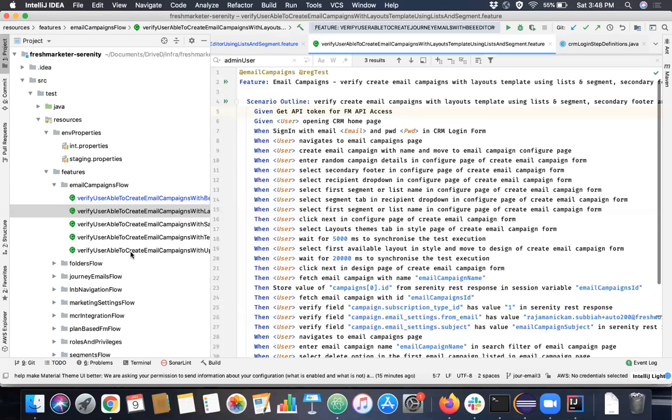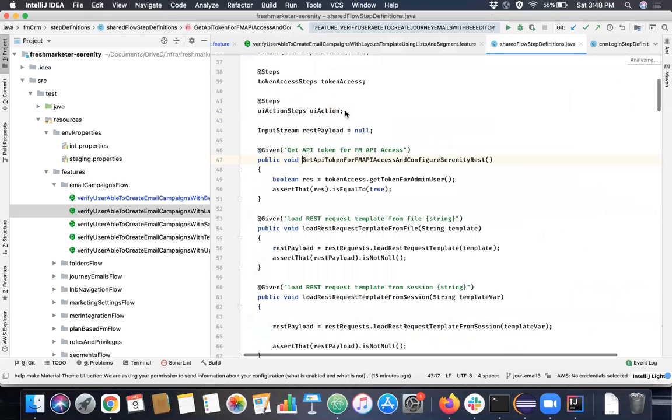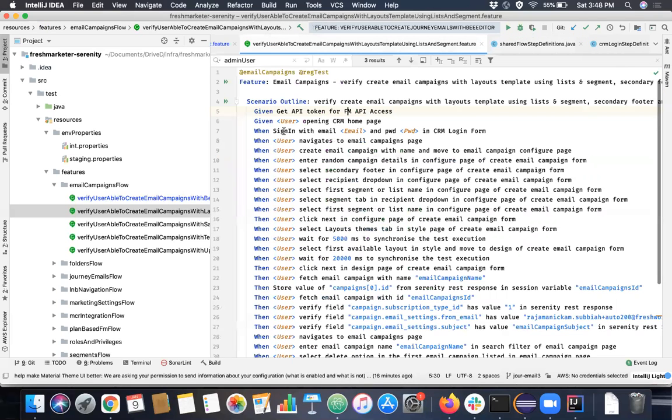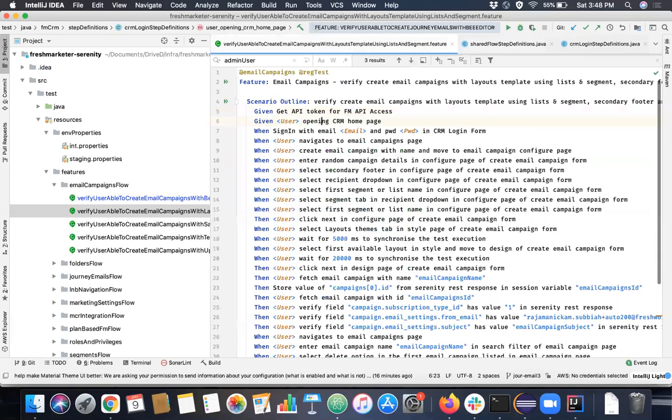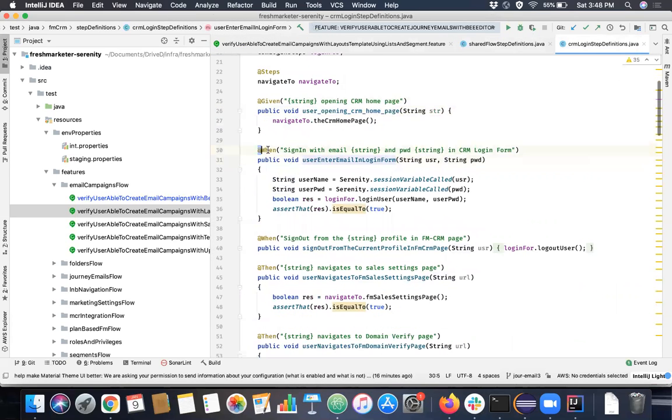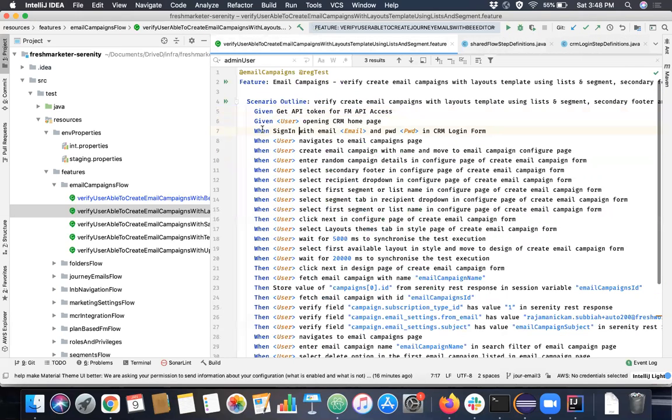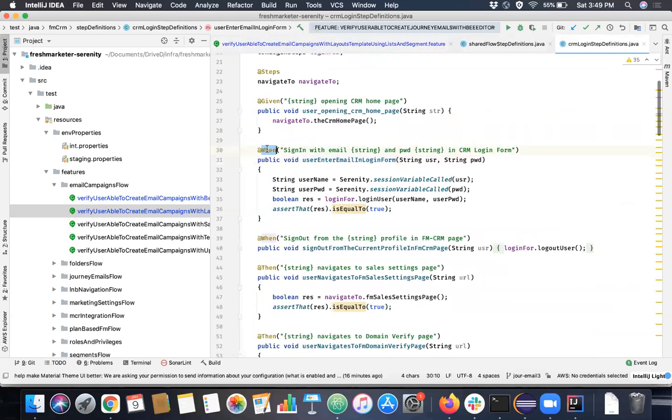Okay. So let's say I have two given steps here. If you go to this particular method, it is also annotated with @given here, right? Similarly, if you go to this particular step, it is also annotated with @given here, right? But when you go to this step, this particular method is annotated with @when. Let's say I'm replacing in this feature file, instead of when, I'm giving given itself here, and instead of @when here, I'm changing it to @given itself.